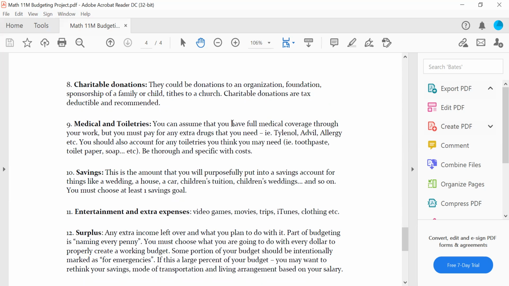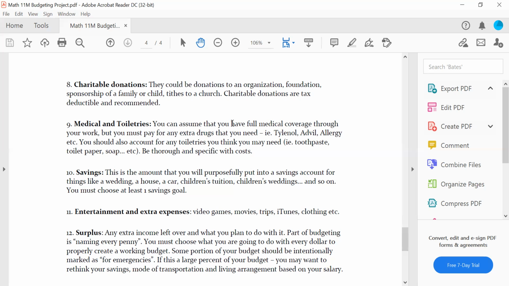Think about that. Medical and toiletries. I am going to assume you have full medical coverage through your work and through the Canadian government, but you need Tylenol, Advil, allergy meds for those of us that suffer with allergies. If there's medicine that you currently have to buy that is extra, so for me, I have to buy iron because I am anemic. That does not get covered by my medical plan. Think about that and put it into your budget. Make this realistic for you.